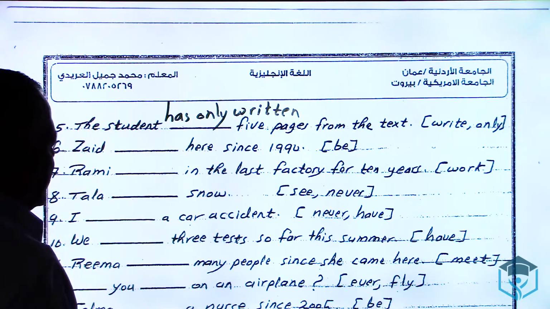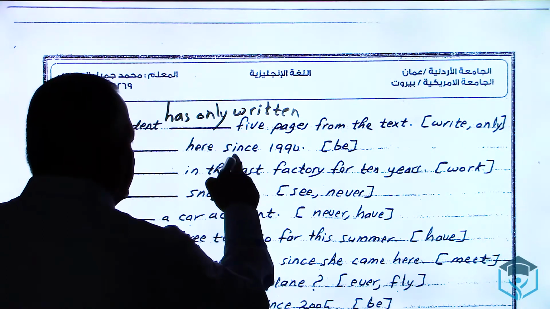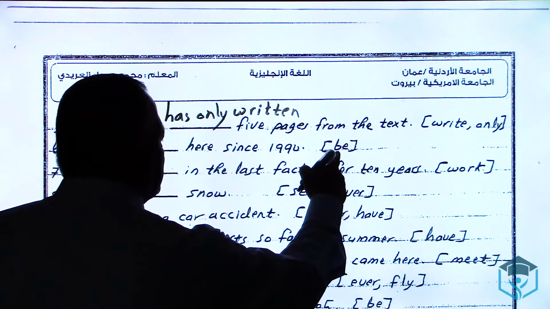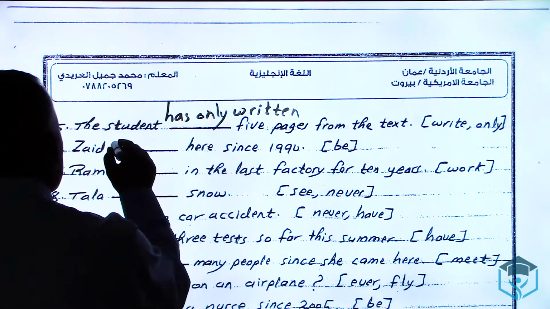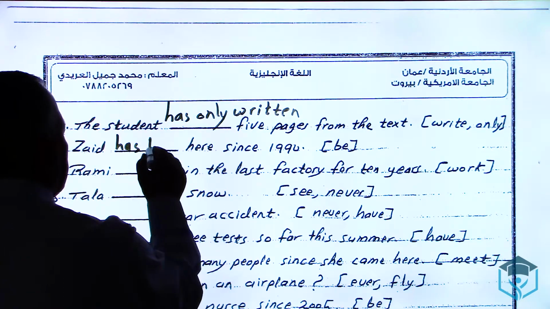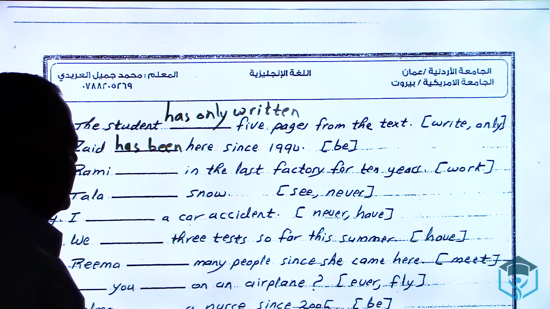Number 6, Zaid here since 1990. This word since is the key word. And between brackets, be. Zaid, I say has, singular, and verb 3, been. So I say Zaid has been here since 1990.